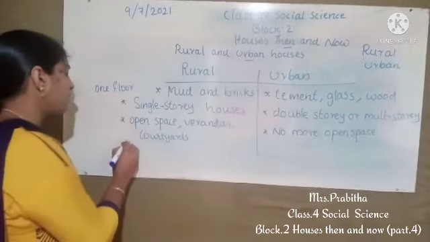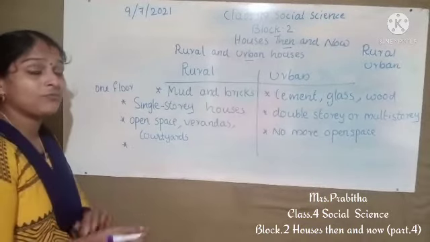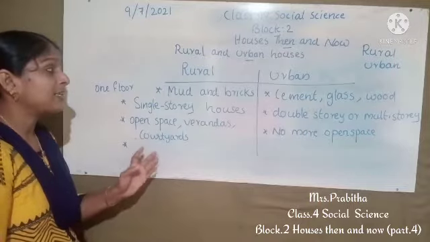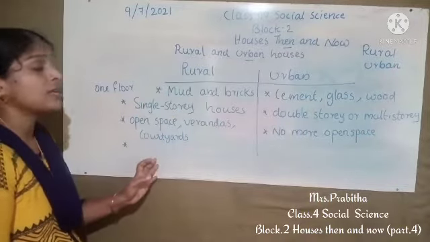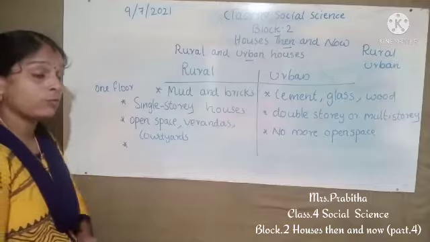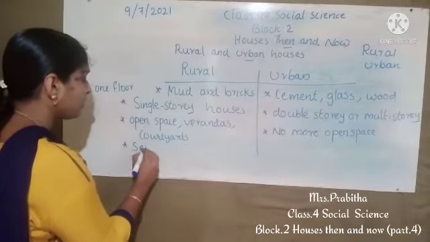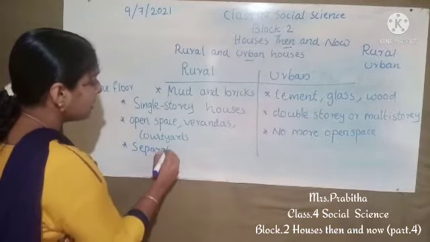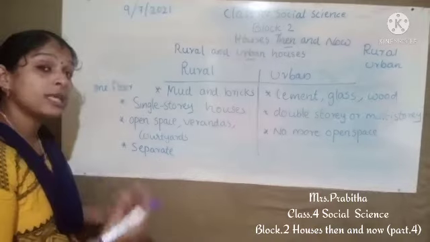What is the next difference we can say, children? Yes, here we can see in rural areas there will be separate bathrooms, isn't it, children? Separate bathroom means the bathrooms will be outside the house.